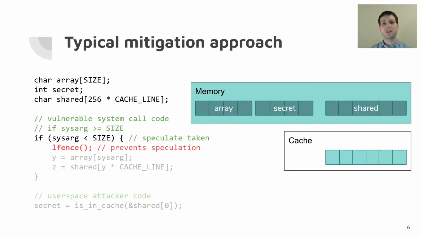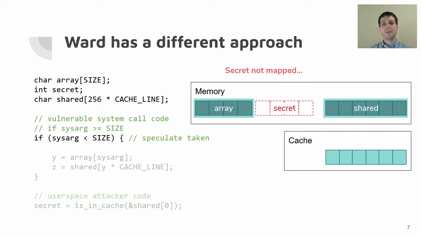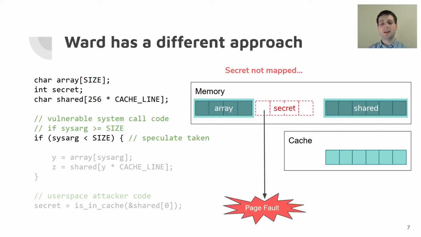Now, our work has a different approach. What we do is we unmap the contents of secret, and in fact of all memory that we don't want viewed by user space, when we're executing this system call. Now, execution can pass into the body of the if statement, but when the load is attempted, what we see is that a page fault is triggered, and no memory is actually read. So eventually the processor will catch up, the page fault handler won't actually be executed, and we can take the correct path through execution. But this has also mitigated the attack.